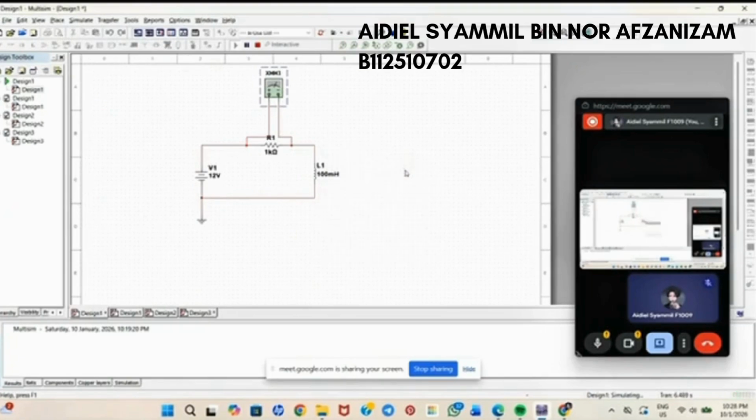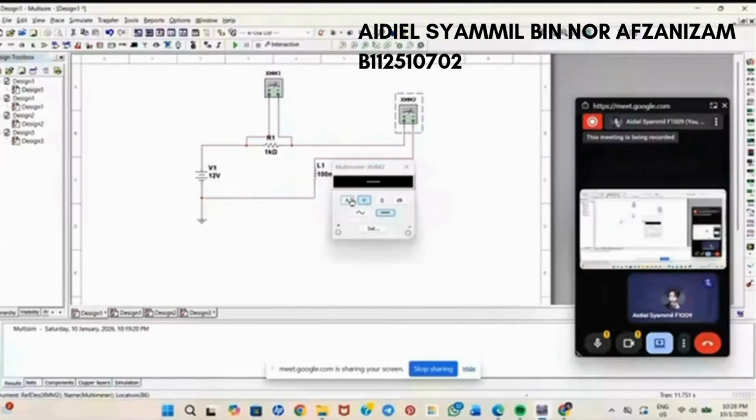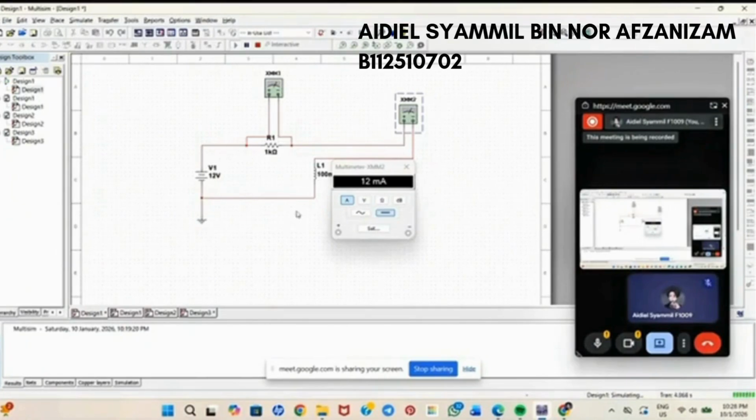Okay, to find the current, we cut the connection from resistor to inductor, and we put the multimeter, positive to the outgoing resistor and negative to the incoming inductor, and we click the ampere and we run, and we got the 12 milliampere. That is for the inductance circuit.